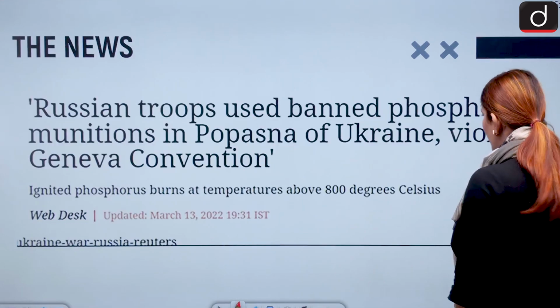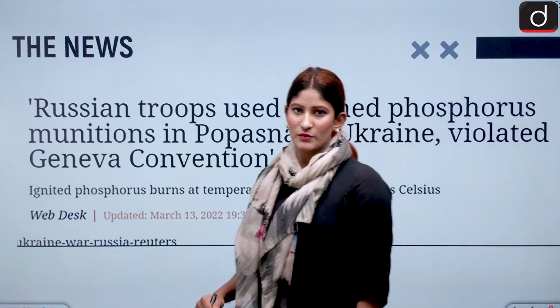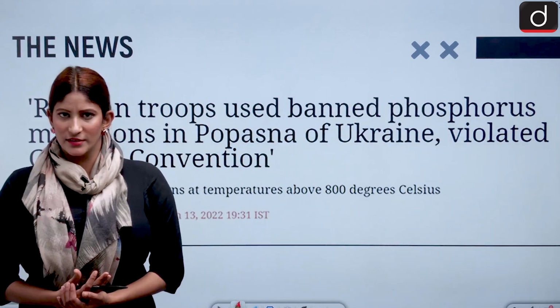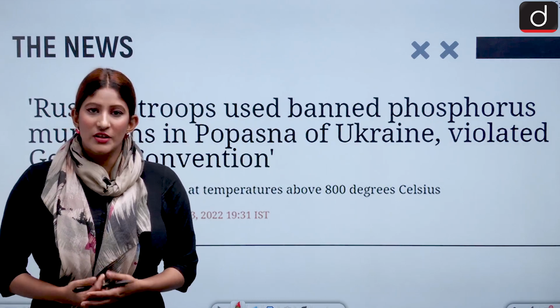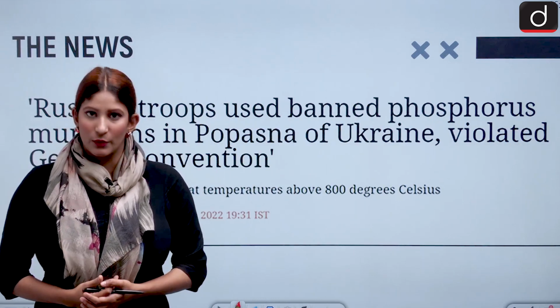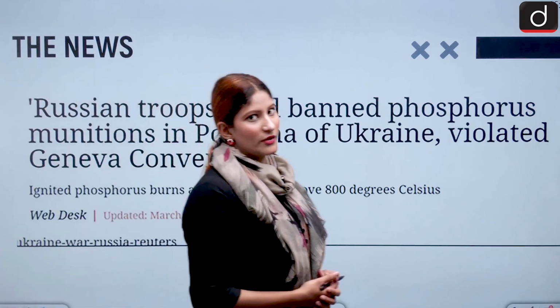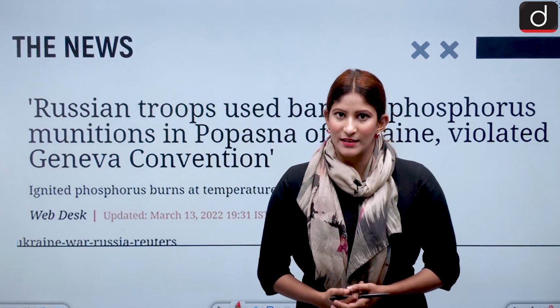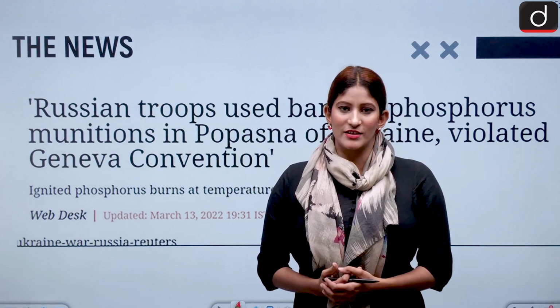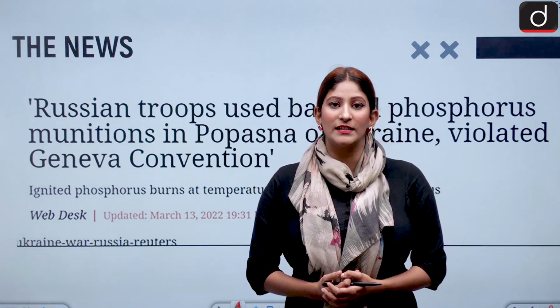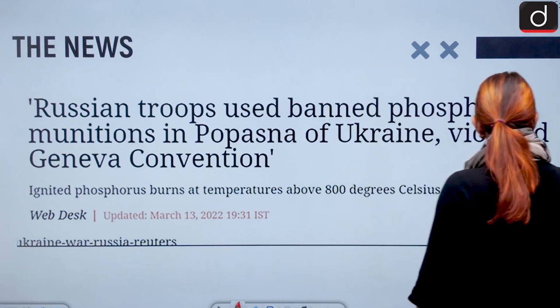Let's move forward and talk about why it is in the news. Evidence is being gathered with respect to Russia's invasion of Ukraine. War crime is being alleged against Russia, and it is being said that, for many reasons, Russia is violating the Geneva Convention. That is why we are going to discuss it.